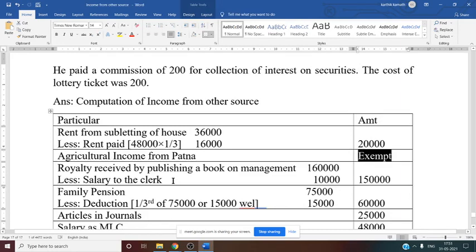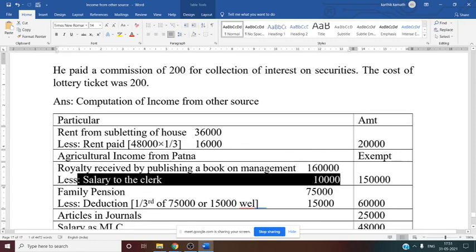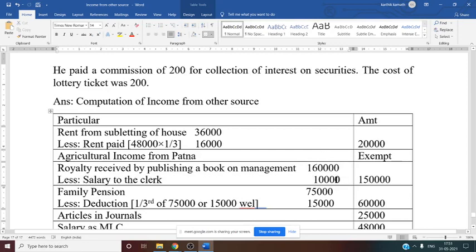Royalty received by publishing a book on management. Royalty amount is given 1,60,000, and while receiving the royalty, he has incurred certain expenditure. For example, salary to the clerk for typing and proofreading work. That you have to deduct: 1,60,000 minus 10,000, you will get 1,50,000.